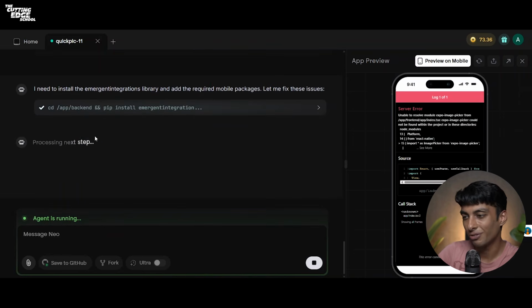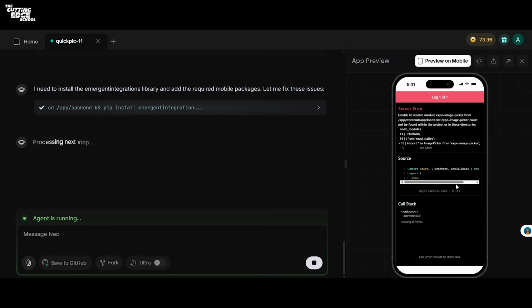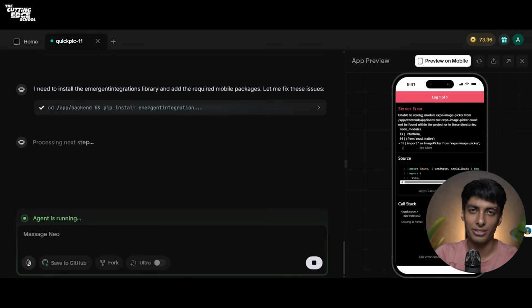It's configuring the agent on the left side. On the right side, you can see that you have started to get the preview of your app. It has some kind of server error. It's because the app is currently under development. And the best thing about Emergent is whenever you encounter any kind of error, Emergent fixes itself, or you just tell Emergent to fix the particular problem for you, and it does. It's like the same thing we did for our external links on the last project, in which the project links were not working, the resources were not opening in a new tab, and we told our agent that this particular part is not working. It configured it, it tested it, and then it provided us the final solution.